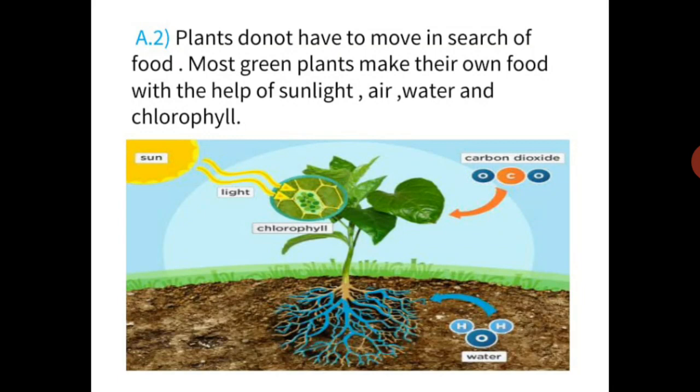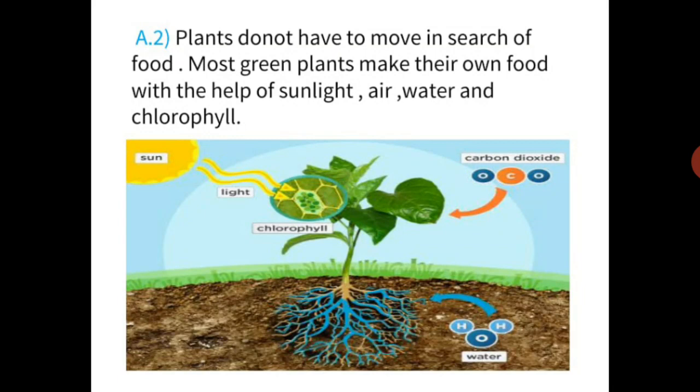How do they prepare their food? Most green plants make their own food with the help of sunlight, air, water and chlorophyll. This process happens in the leaf, means we can say that the leaf is the kitchen of a green plant.